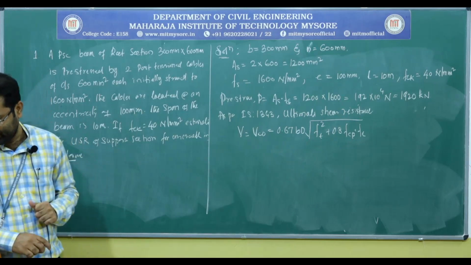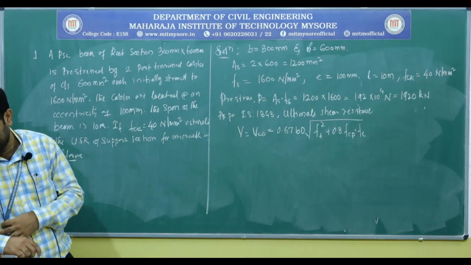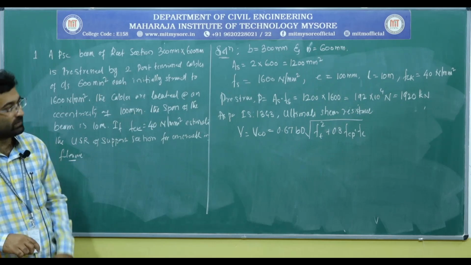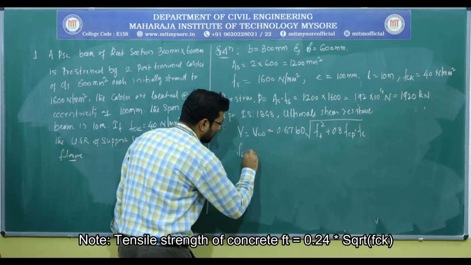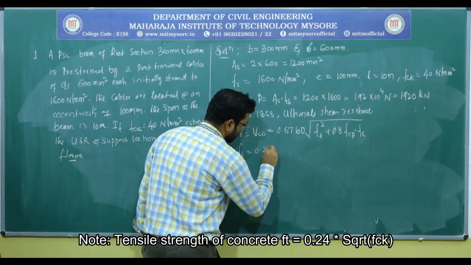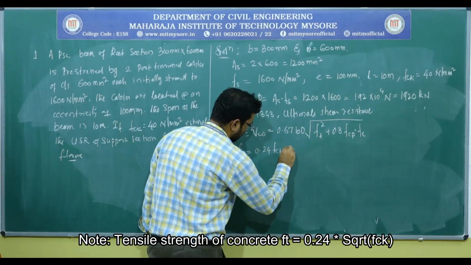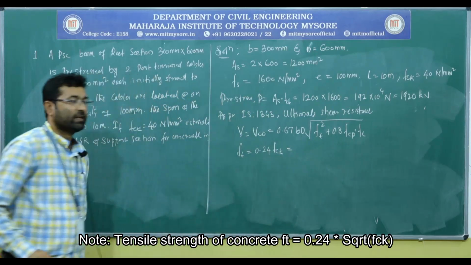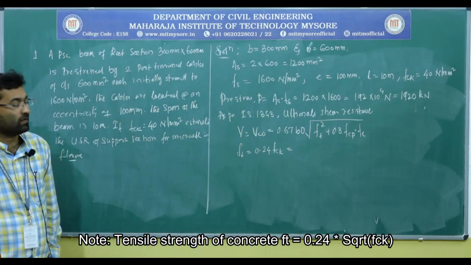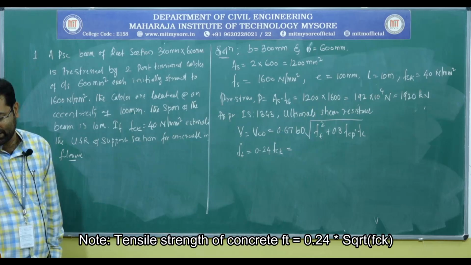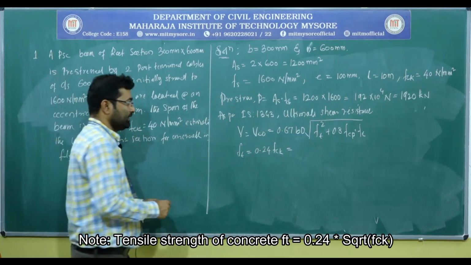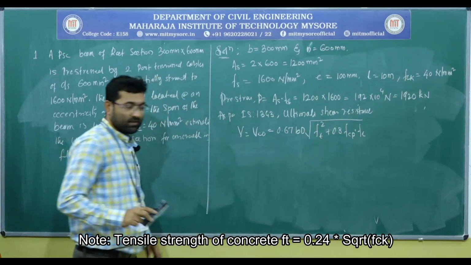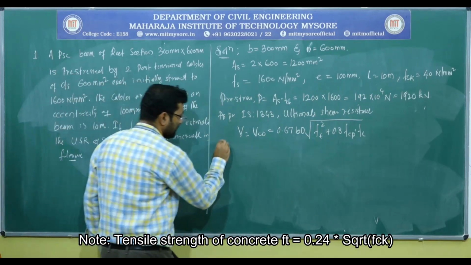So what is ft? ft is the tensile strength of the concrete, which is given by 0.24 root fck. So 0.24 times root of the characteristic strength of the concrete is the tensile strength of the concrete.